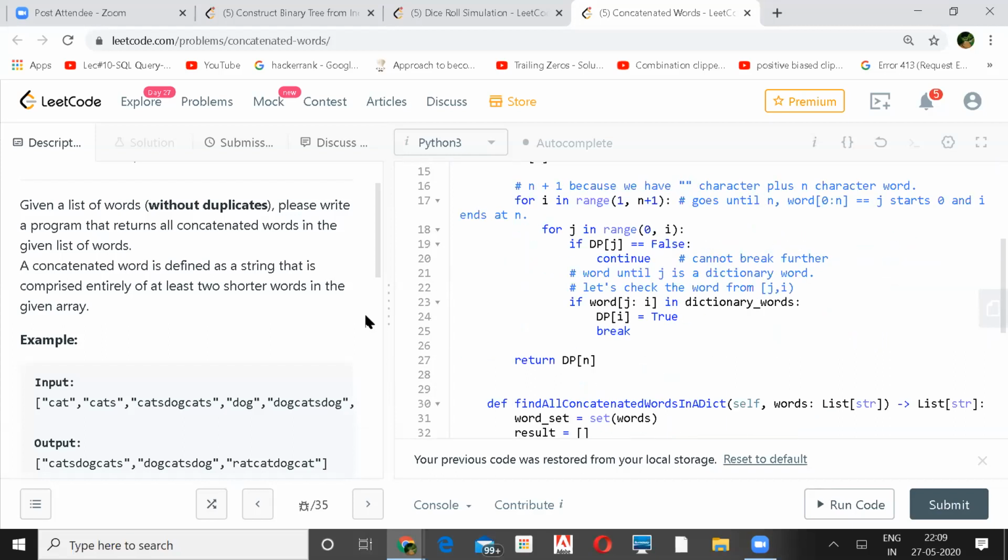Yeah, so I think Aryan was saying the same thing. You have to use a DP. Yeah. So you are using it, right? Yeah. We can use one modification here, I think. Yeah, go ahead.